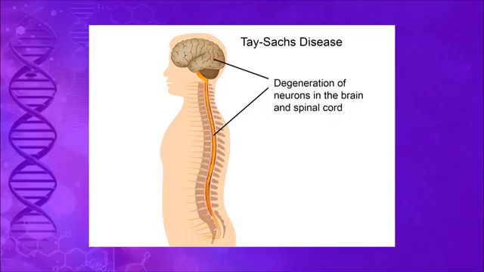A deficiency of beta hexosaminidase causes a buildup of gangliosides in the brain and thus results in brain and spinal damage. Carriers of this disorder are phenotypically unaffected.